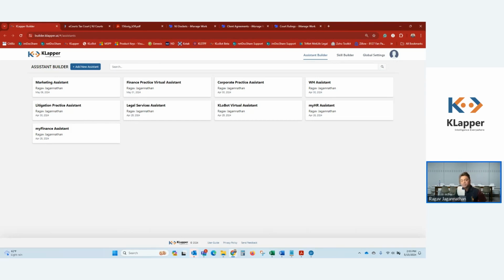And last but not least, KLapper is designed for adoption across any size firm, meaning that KLapper is extremely affordable. Unlike other generative AI platforms that have a big price tag, KLapper's licensing model is based on per active user, and it just starts at $120 per user per year, along with some additional cost for premium connectors.